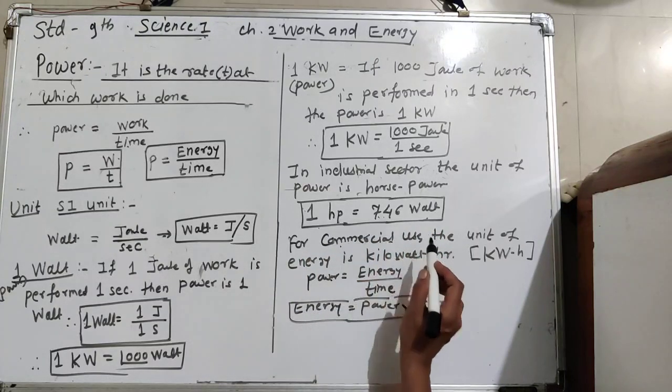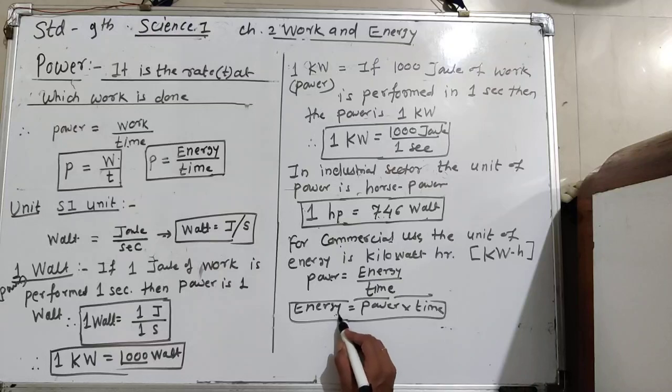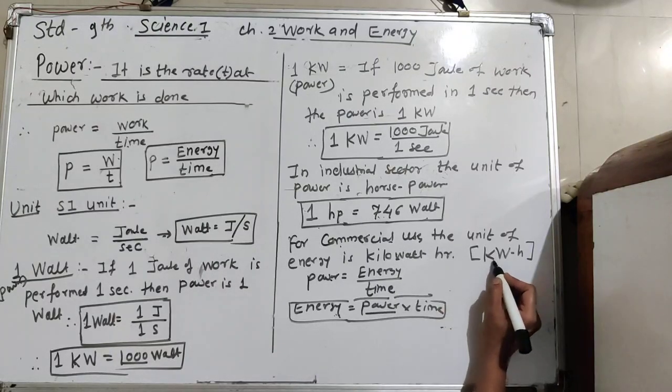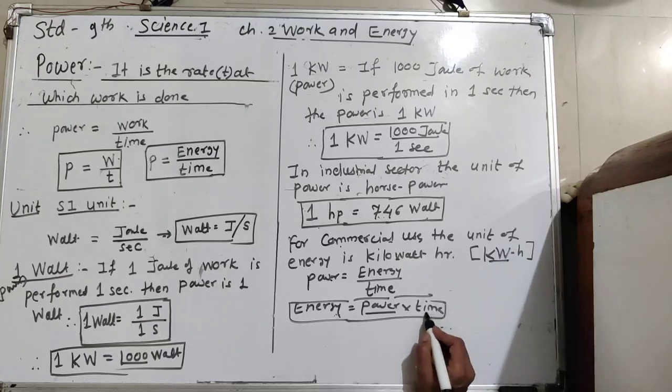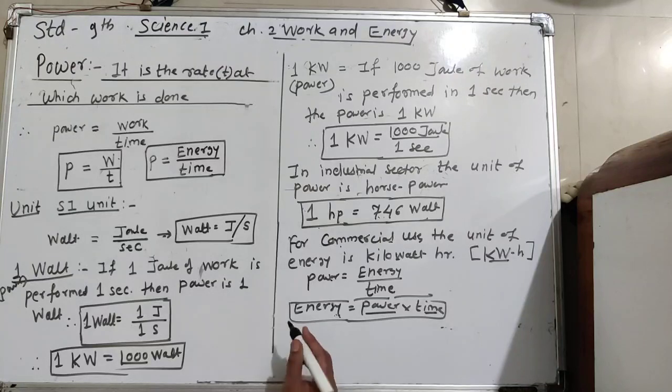So for commercial use, the unit of energy is: power is measured in the kilowatt and time is measured in the hour. Okay, this is the unit. Now you have to convert the kilowatt hour into joule. It is called the relation.